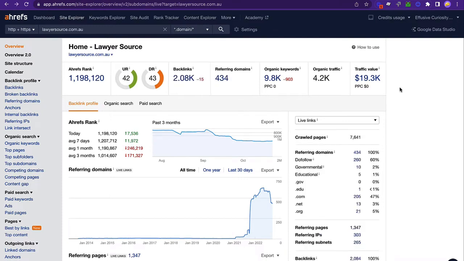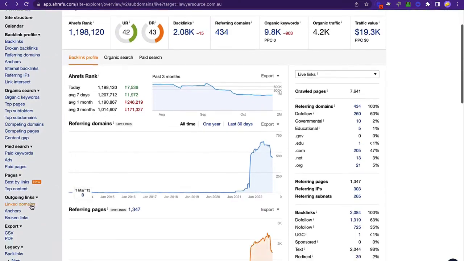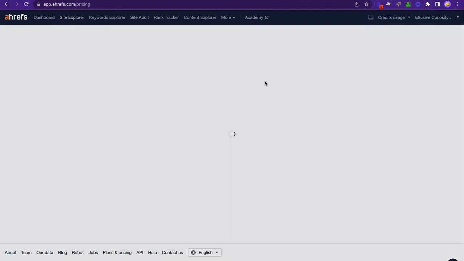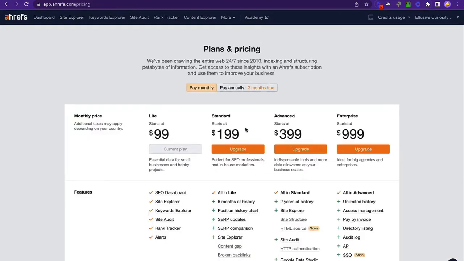And finally, to finish off, and I almost forgot to mention this, is a way that you can leverage their broken backlinks to try and get a free link from them. So what does this mean? If you go on Ahrefs, you go here to broken links, and I do not have access to this because I'm not paying for the full high-end package. It is $200 per month, and for me, it's not really necessary for what I use Ahrefs for.